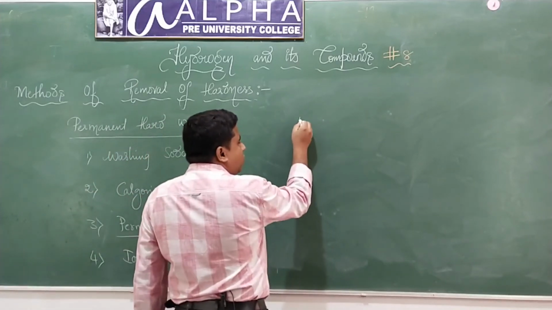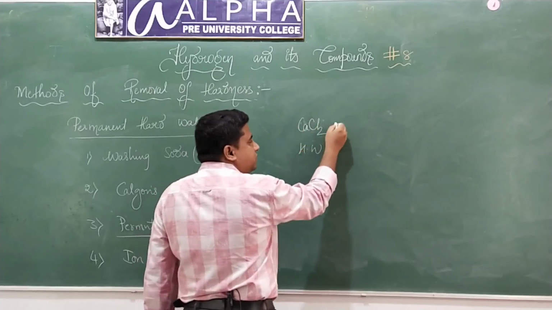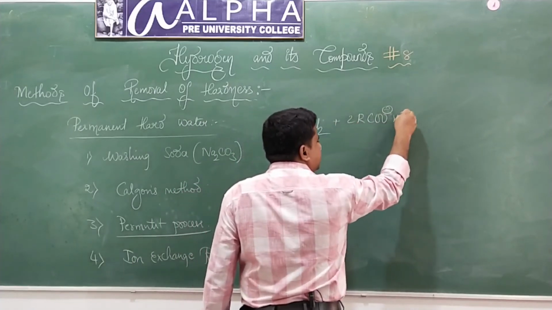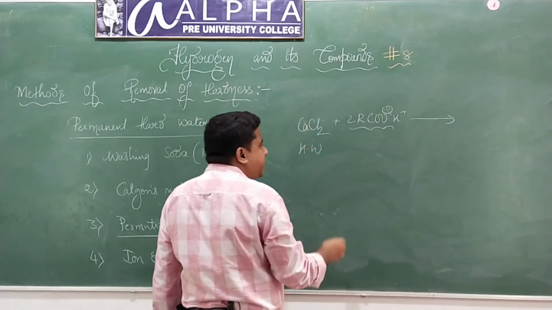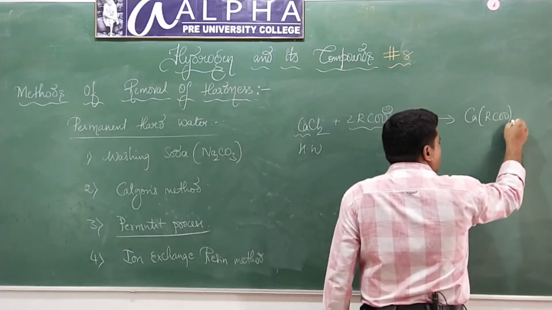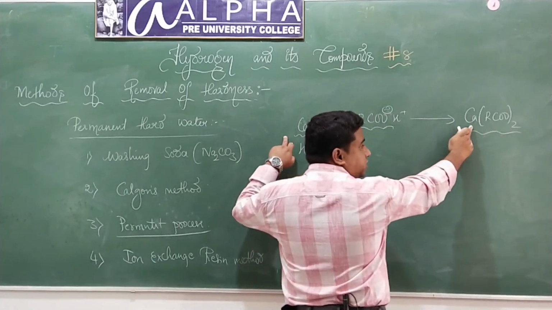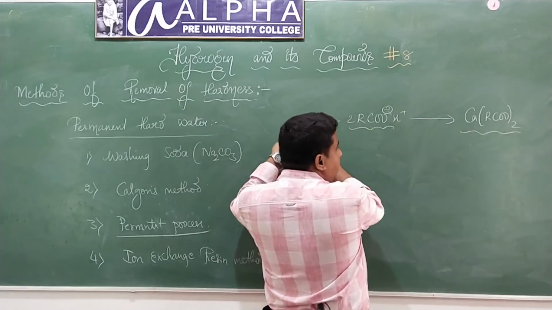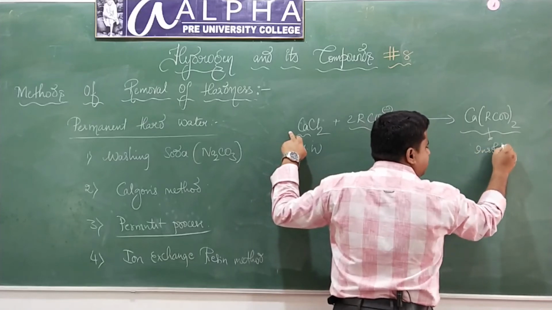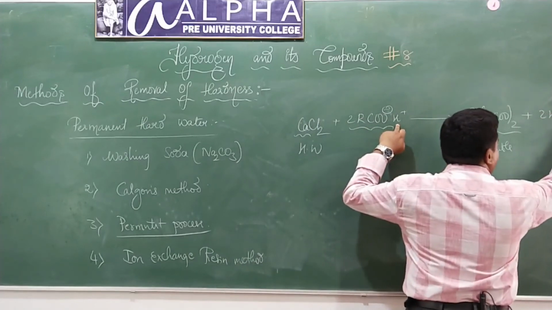Hard water contains what? Calcium salts, isn't it? Now this is first passed through cationic exchange resin, RCOO minus H plus. Look here, this RCOO minus will form a salt with calcium. See this, R COO twice calcium. Now the water becomes free from calcium ions, because calcium ion is forming a salt with this RCOO twice. This is nothing but an insoluble salt, and it can be removed by filtration. And we will have what? H plus ions and chloride ions.